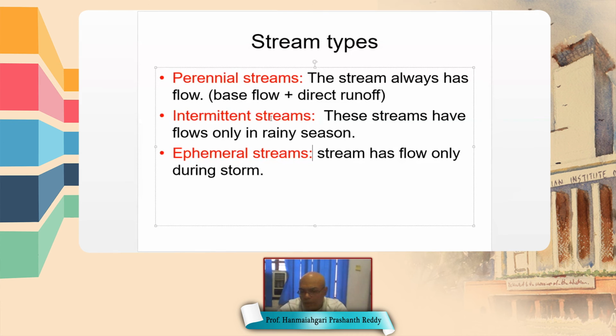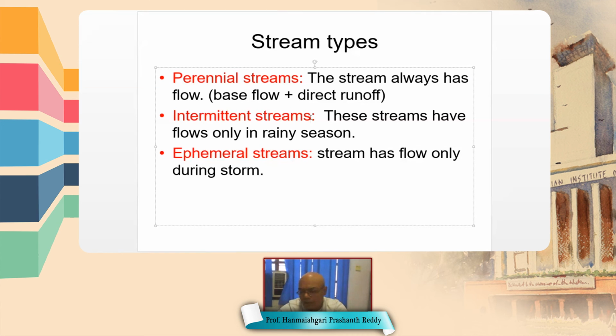The difference between an intermittent stream and an ephemeral stream is that an ephemeral stream results from only one rainfall, and after that rainfall there is no more water in it. Whereas an intermittent stream carries water throughout a rainfall season.